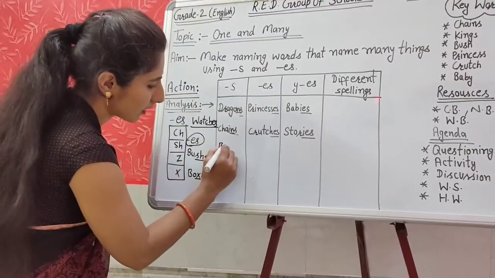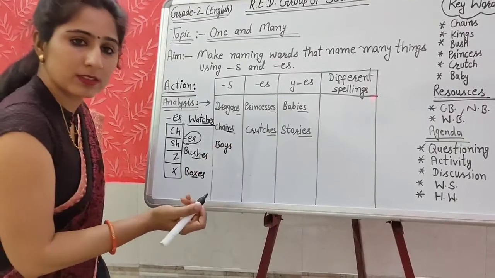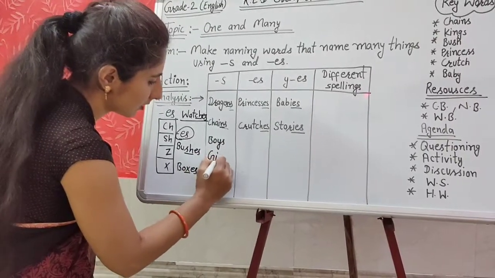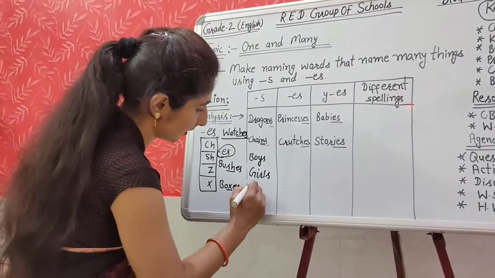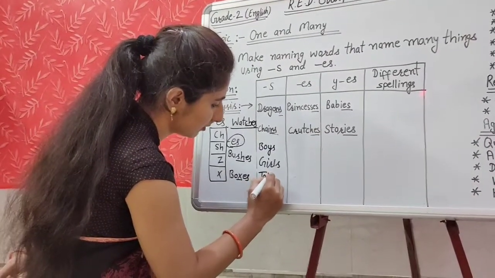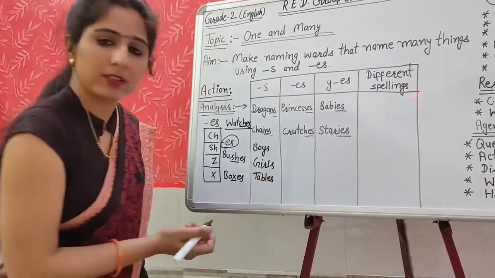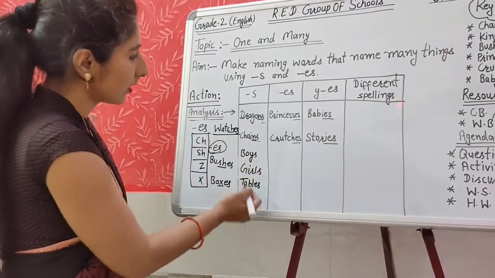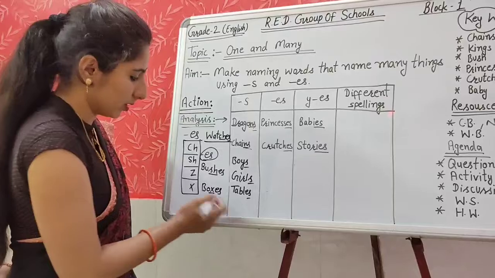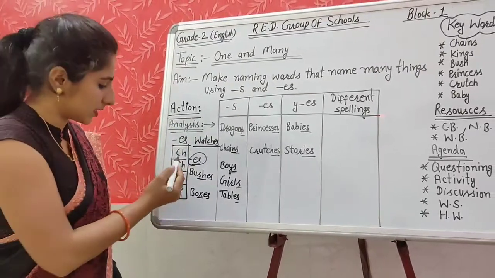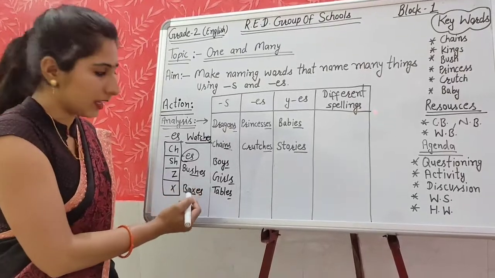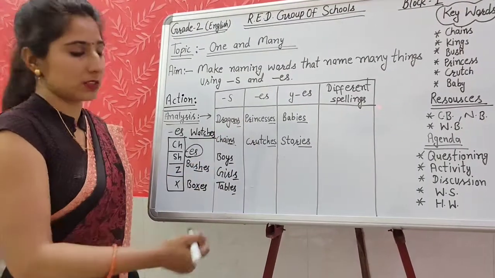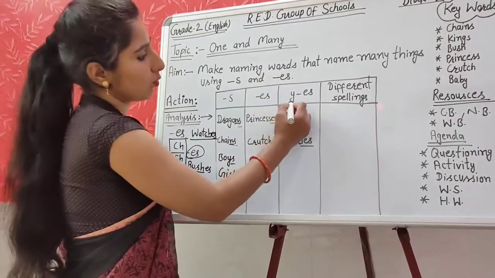Like boy, boys, girl, girls, table, tables. This is how we can add only S. There is no other rule. And the words which end with CH, SH, Z, X, we have to add ES to make many things. Now let's move on to the letter Y.